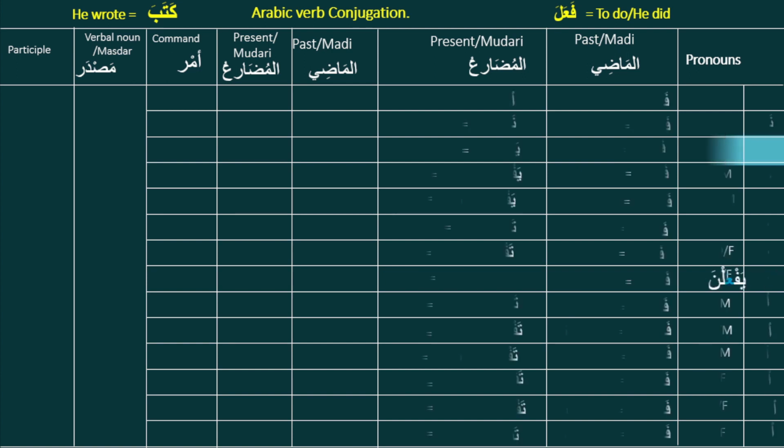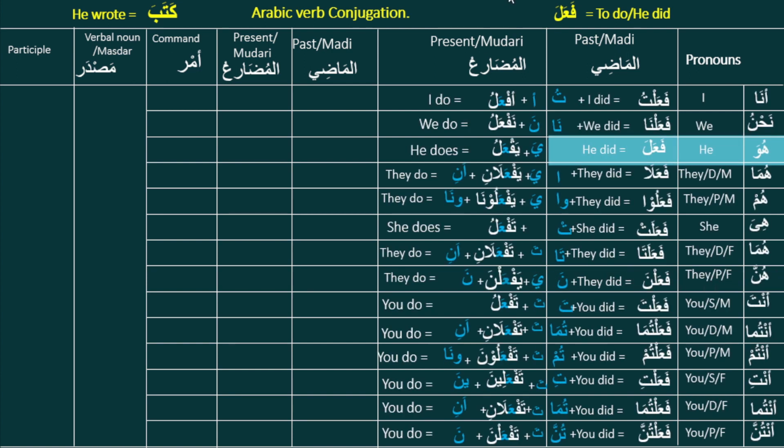So this is our verb for fa'ala. We can think this all are our formula for past tense for 14 pronouns and present tense formula for these 14 pronouns. So for any verb we have to derive the form of verb for these 14 pronouns for past tense and present tense as well.